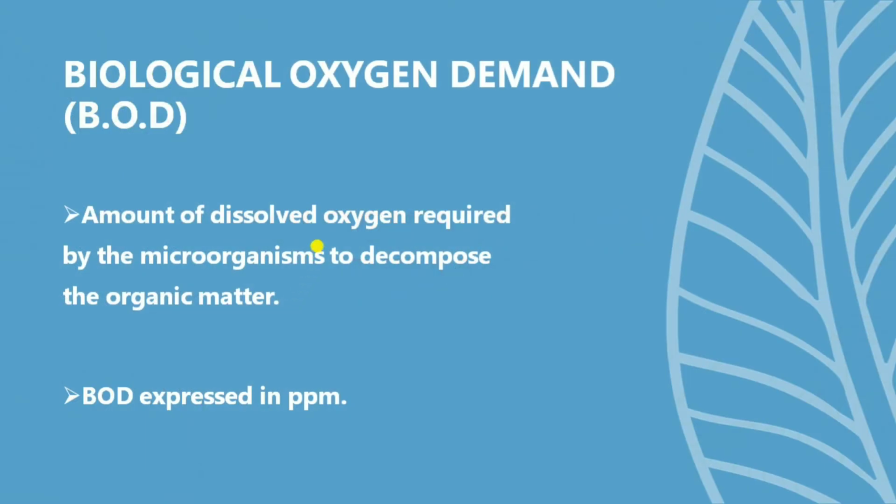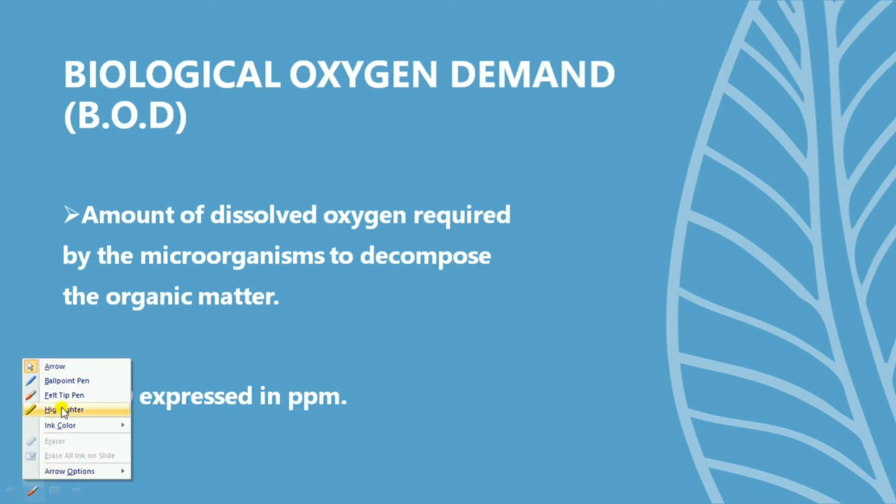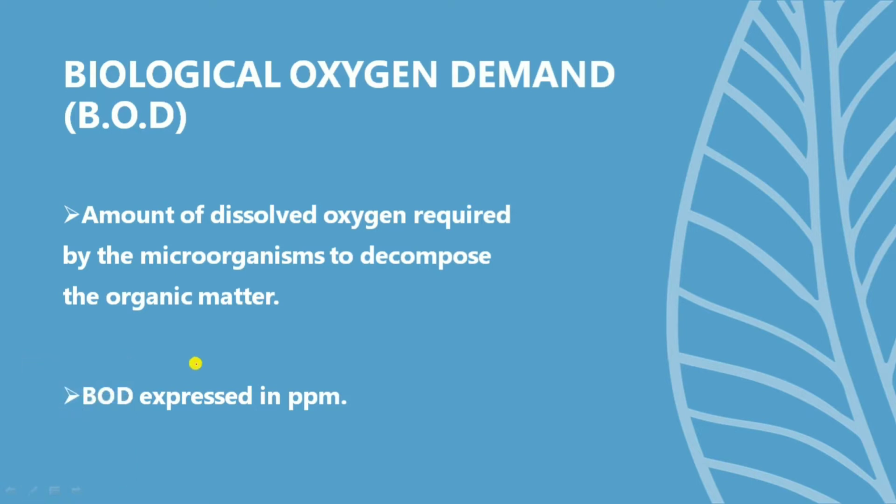As we all know, the species in an aquatic ecosystem need dissolved oxygen to survive, right? Because they can't take oxygen directly from the atmosphere, it is converted into dissolved oxygen. And that dissolved oxygen is used by the microorganisms, plants and animals for their activities.